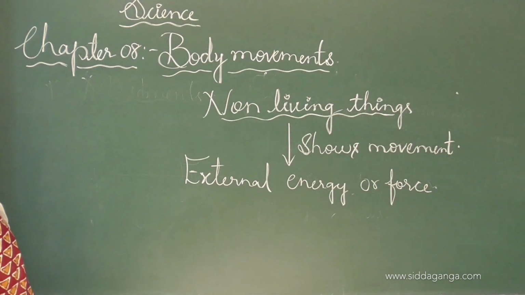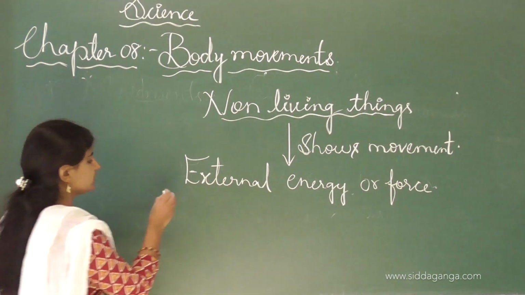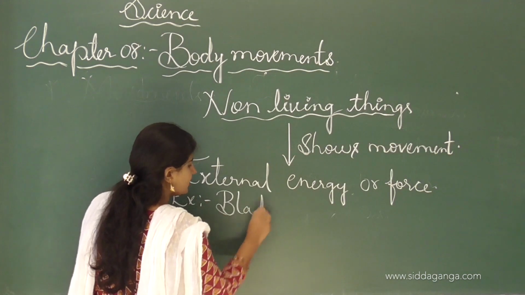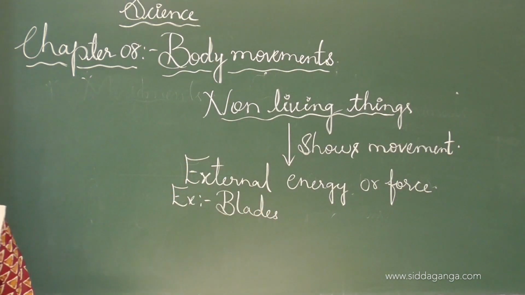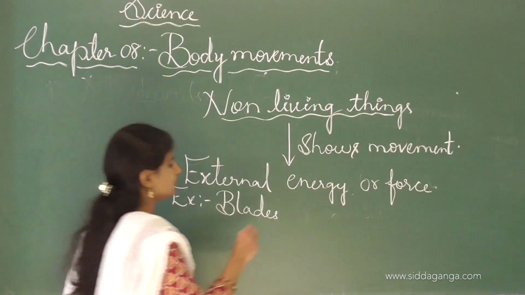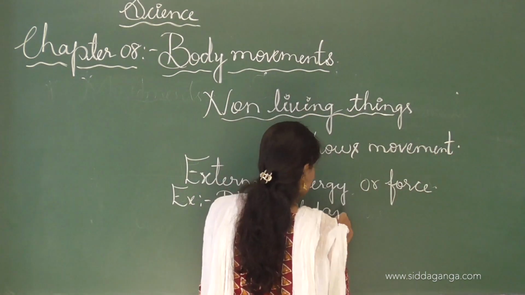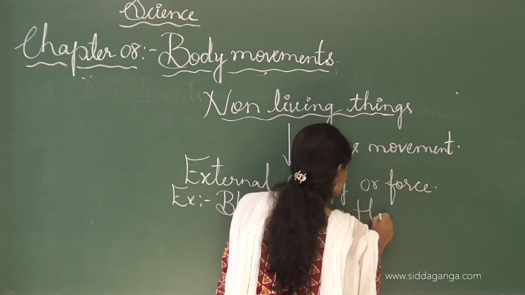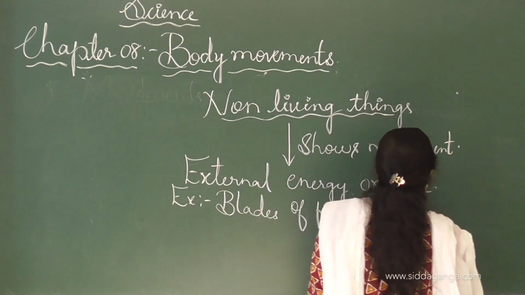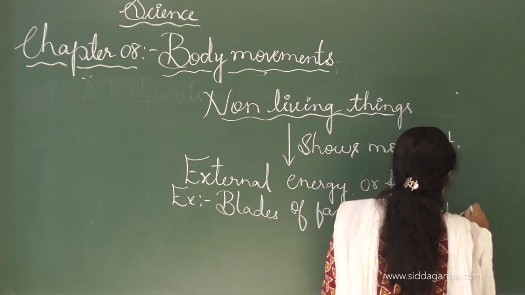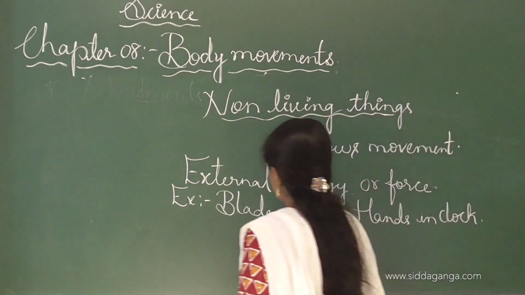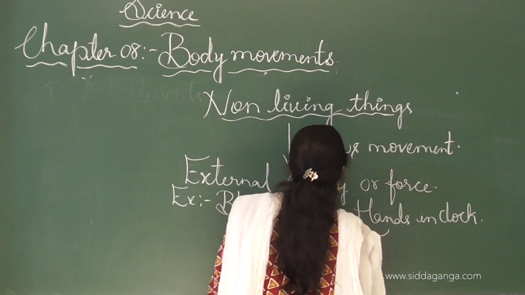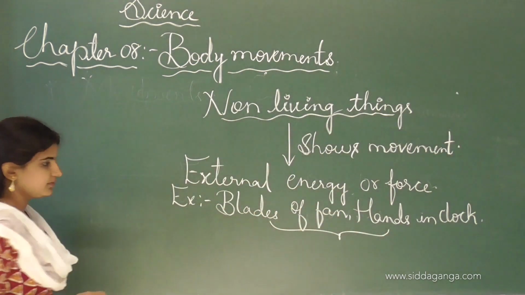See, we can say that non-living things also show movement. Example, blades of the fan and the hands in the clock. See, these are two examples. There are varieties of examples; I will write only two examples here.